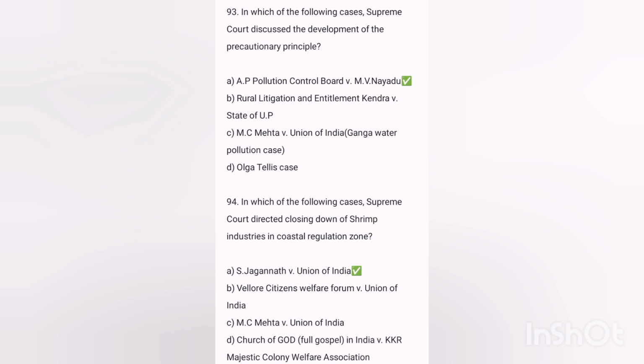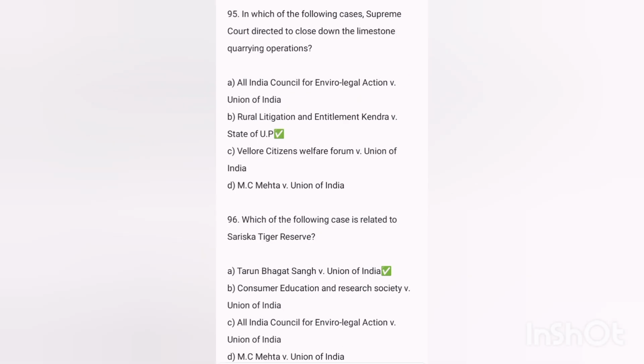Next, in which of the following cases did the Supreme Court direct closing down of the shrimp industries in the coastal regulation zone? Answer Jagannath versus Union of India. Next, in which of the following cases did the Supreme Court direct the closing down of limestone quarrying operations? Next, which of the following cases is related to Sariska Tiger Reserve? Answer Tarun Bhagat Singh versus Union of India.